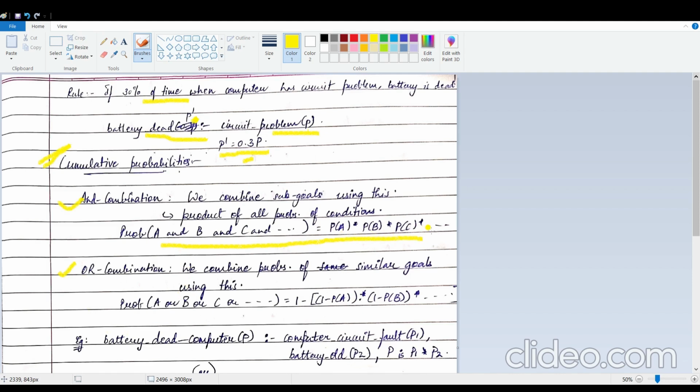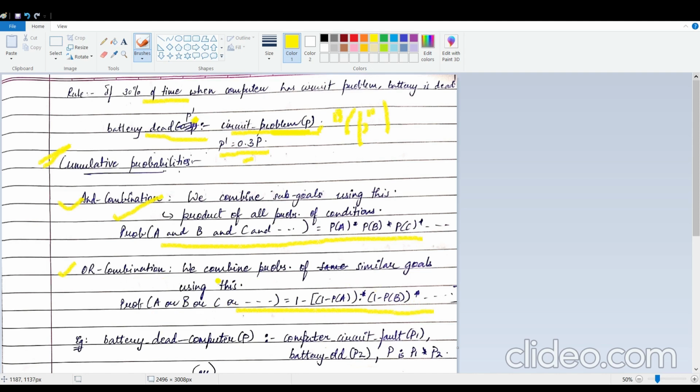So when do you use an AND combination? You basically use an AND combination for all your conditions. Say, for example, this circuit problem here is one of the conditions. Maybe this has another condition, let's say B, and B has, let's say, P double dash as another probability. So what are you supposed to be doing to combine these two probabilities? That is where your AND combination plays a key role. Now what is an OR combination? The formula for it is present right here, so I do not have to go through it.